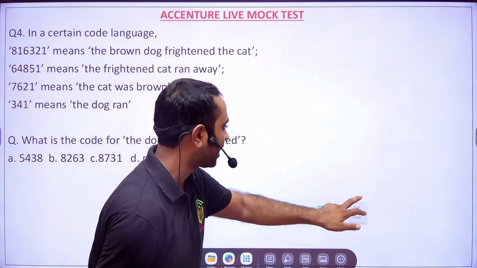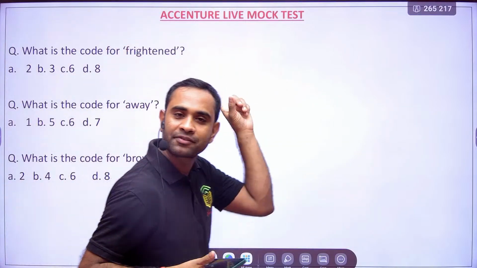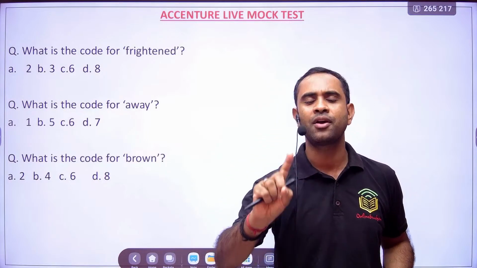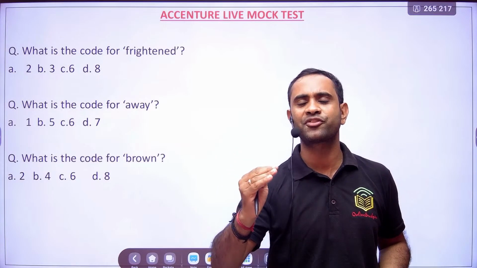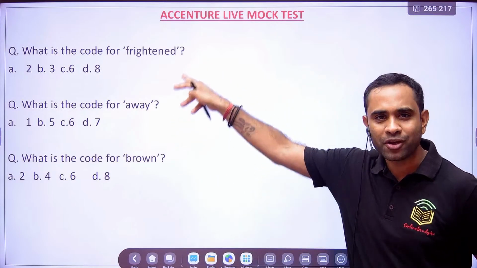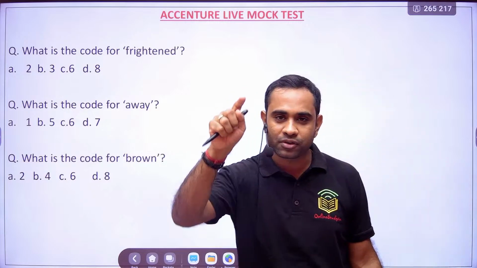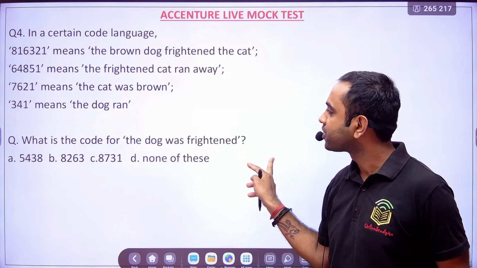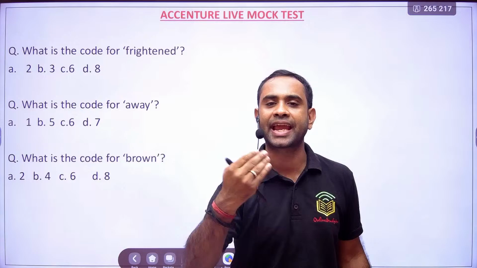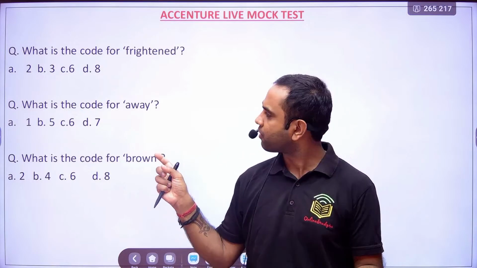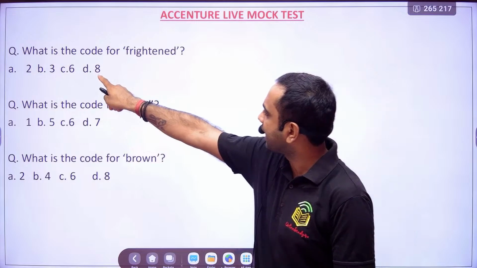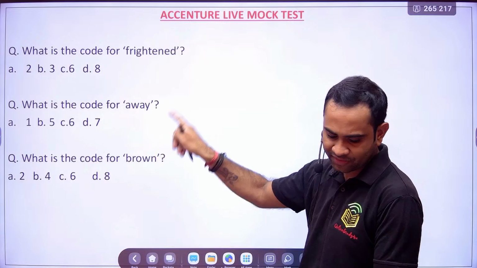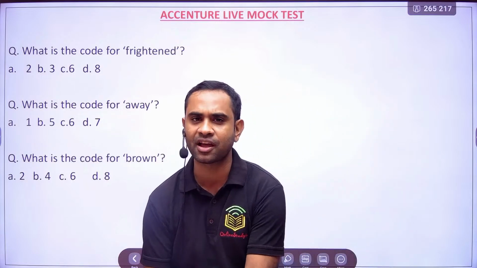Now let's see. You have 3 questions. You have not only one question. Because you have one question, what you could have done? You could have compared only the last two and you would have answered. What about this? How are you going to answer? You need to find out the code for everything, because there was no space here. I had left it to explain to you. So that is the reason these questions are on the second side, right? Now from here you'll have to answer. What is the code for frightened? It is 8. What is the code for away? It is 5. And what is the code for brown? It is 2, right? I hope this is now clear to you.